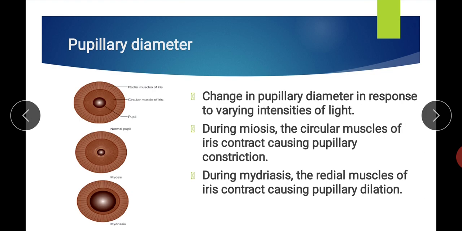Miosis mainly occurs when parasympathetic activity increases, and mydriasis occurs when sympathetic activity increases.